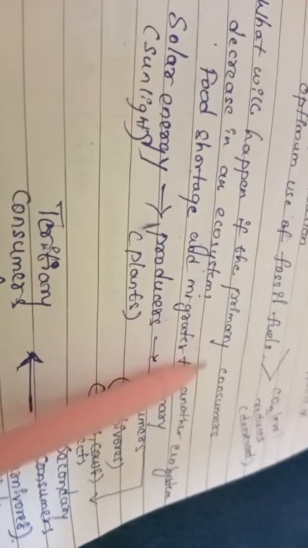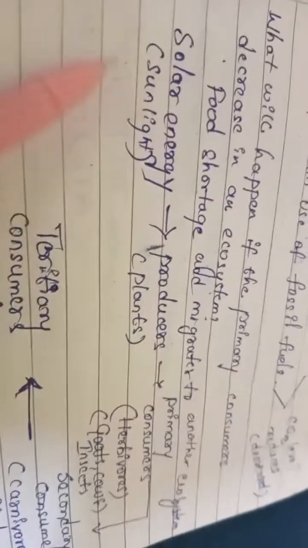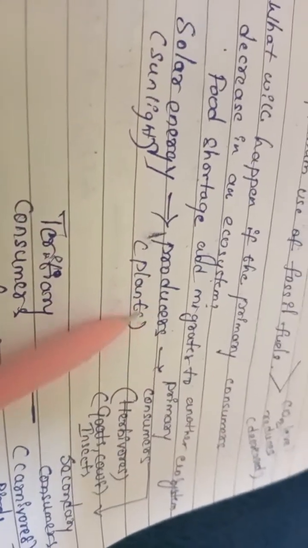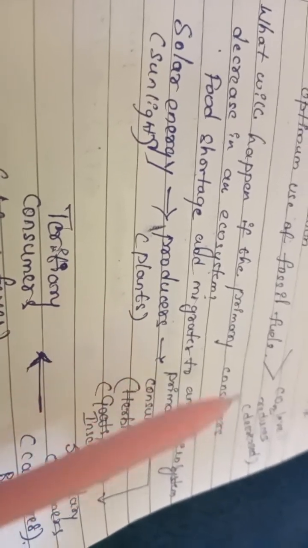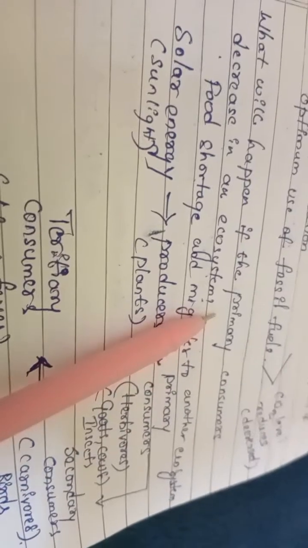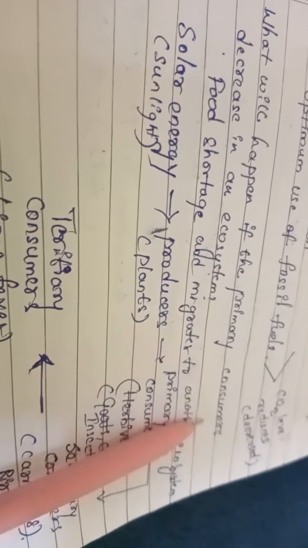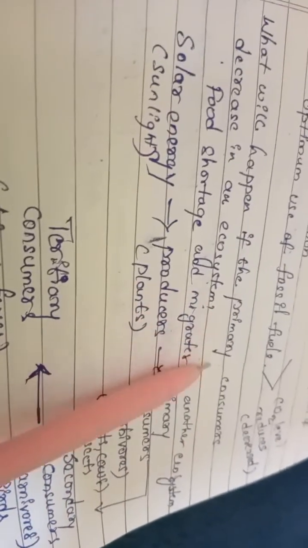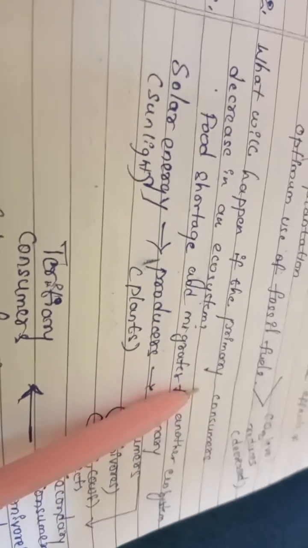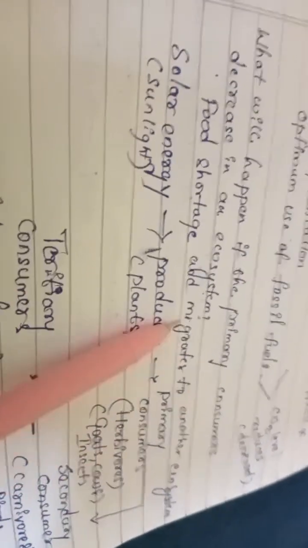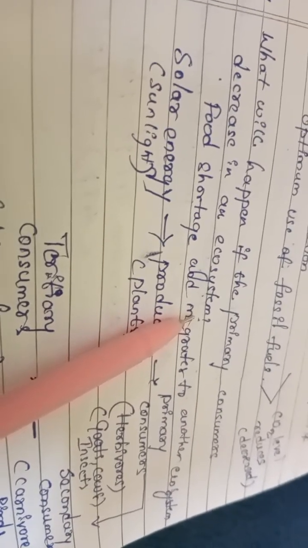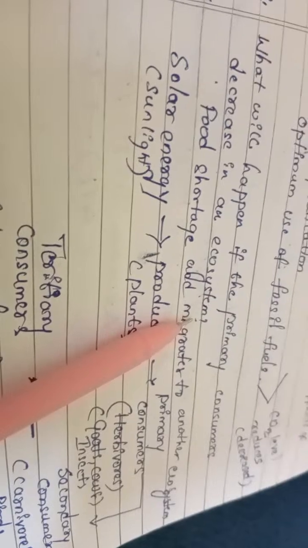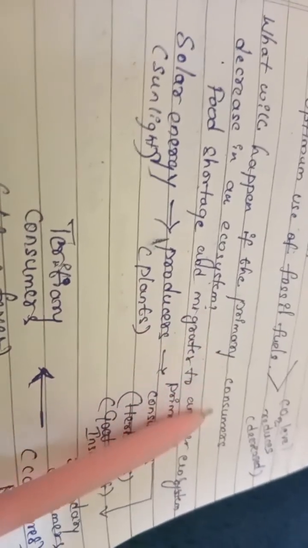So, why? Because primary consumers will depend upon producers, plants. Secondary consumers will depend upon primary consumers for food. If primary consumers are reduced, secondary consumers will not live for lack of food from primary consumers.